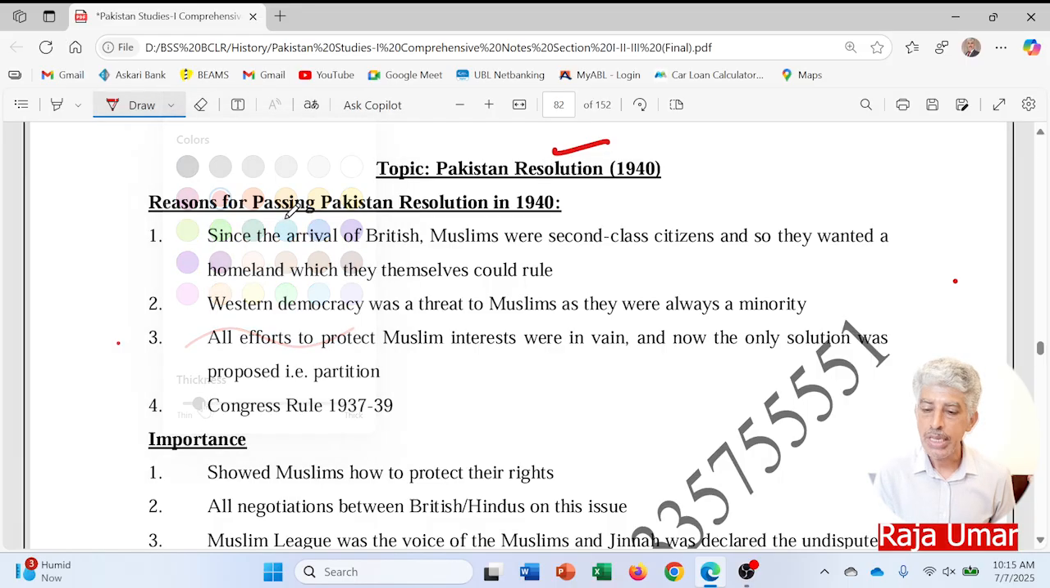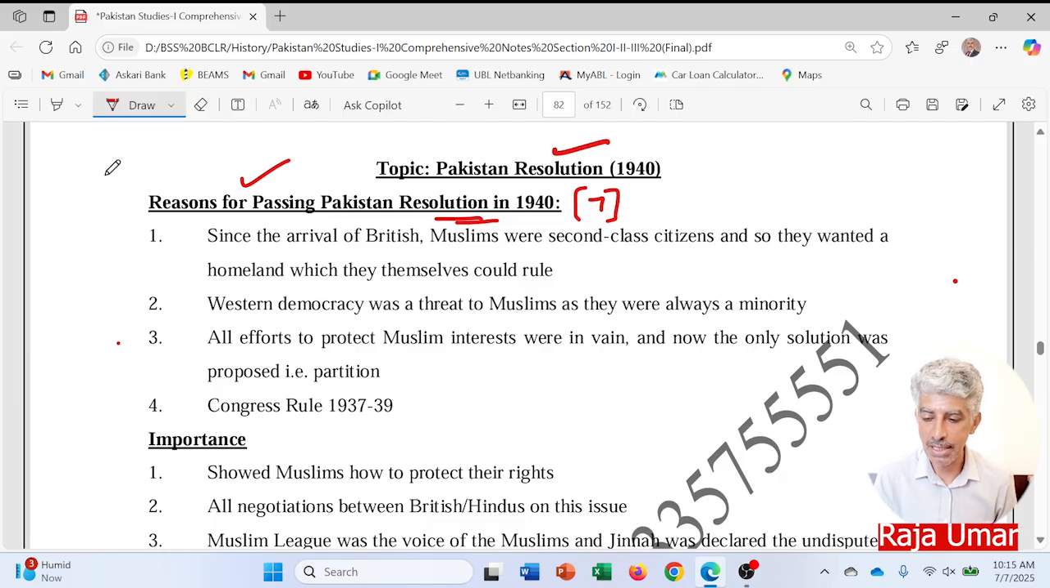So now the topic is the Pakistan Resolution of 1940: reasons for passing the Pakistan Resolution, that is, why it was necessary to pass this resolution in 1940. This can be a 7 marks question for you: why was it necessary to pass the Pakistan Resolution, or why was the Pakistan Resolution passed in 1940? In any way the question can be like this.